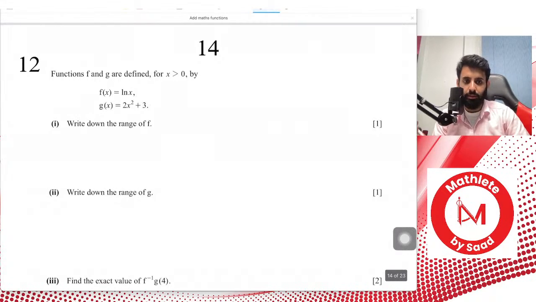Question for you guys. Walaikum salam. What is the range of f?